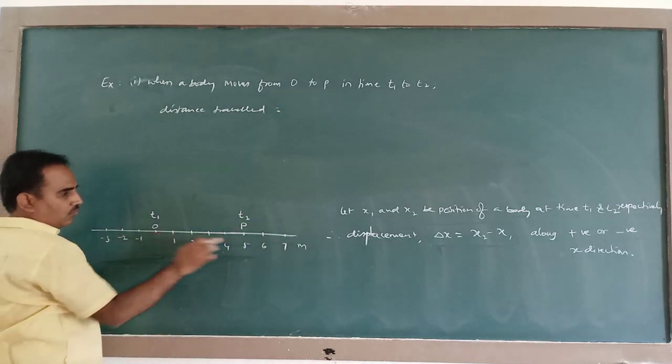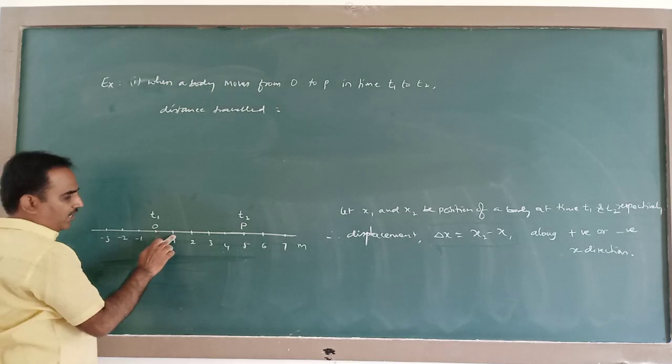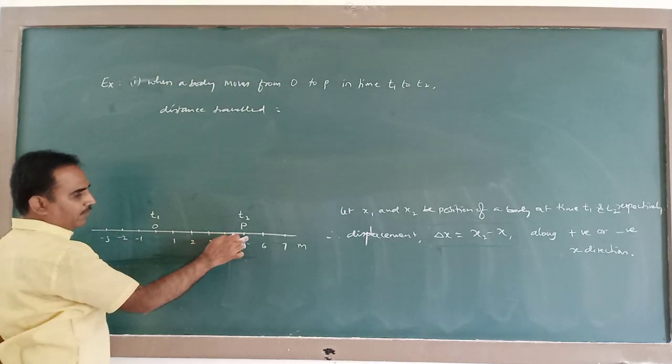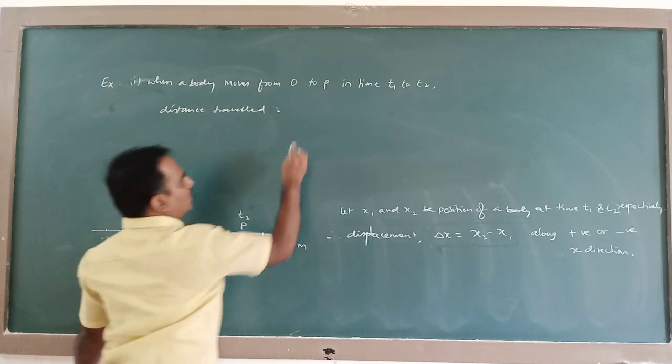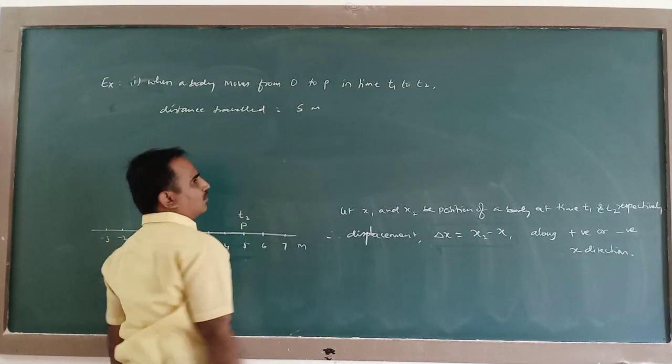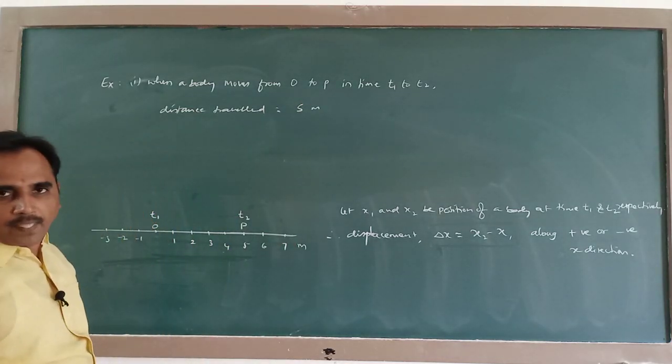So this is O, this is P. 1 meter, 2 meter, 3 meter, 4 meter, 5 meter. So distance traveled is 5 meter.